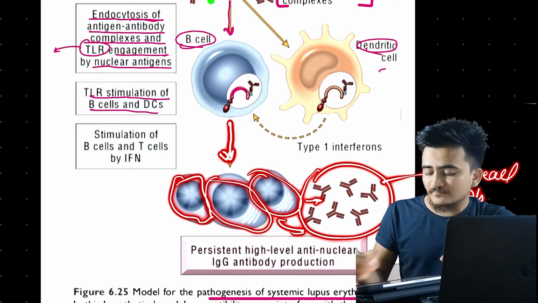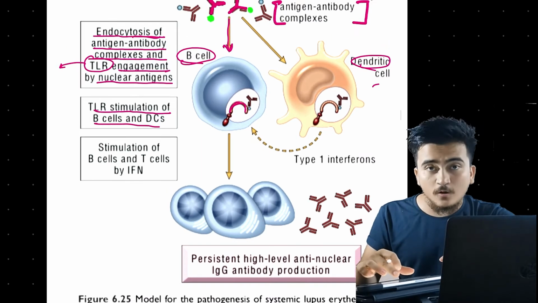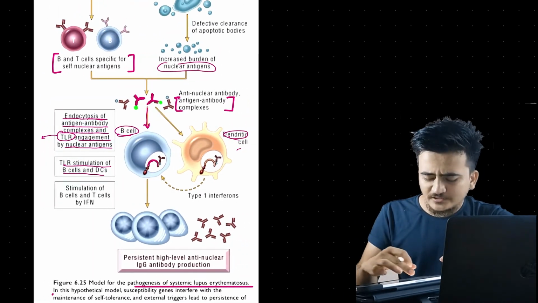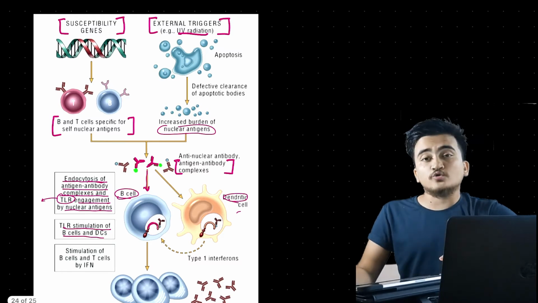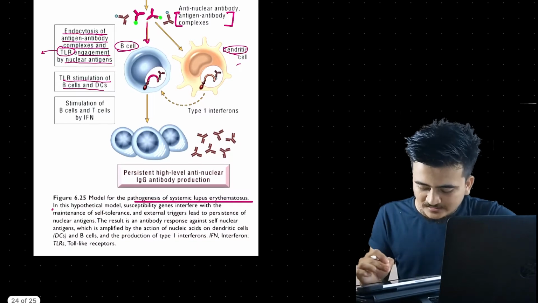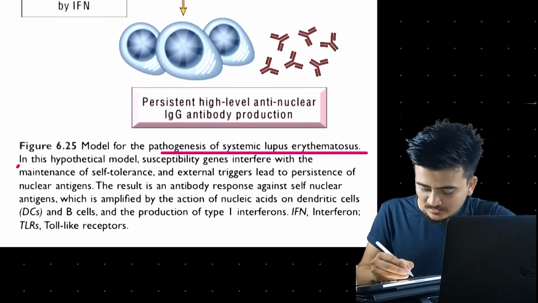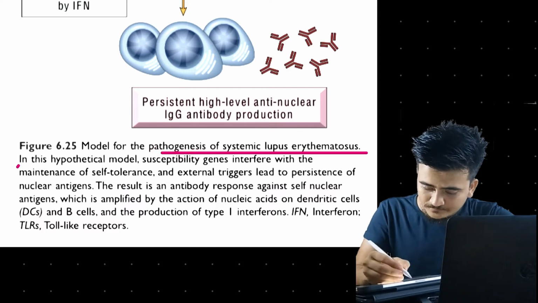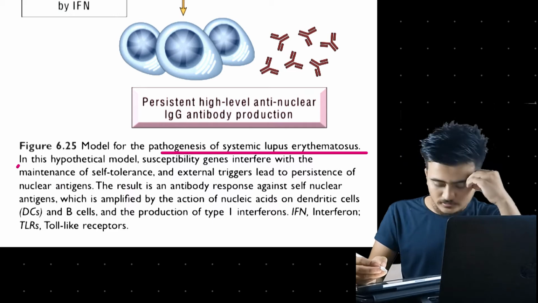Self-reacting antibodies. Now since there is a large number of self-reacting antibodies, obviously it will enhance systemic lupus erythematosus, which is an autoimmune disorder, right? Okay, now this was a little detail about the pathogenesis of systemic lupus erythematosus. Let us read here the model for pathogenesis of systemic lupus erythematosus.